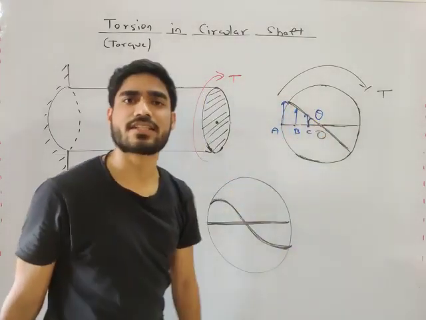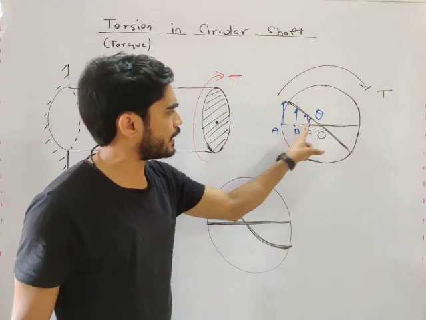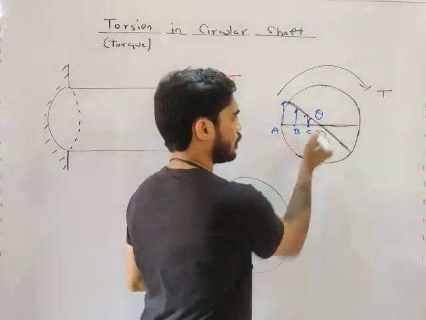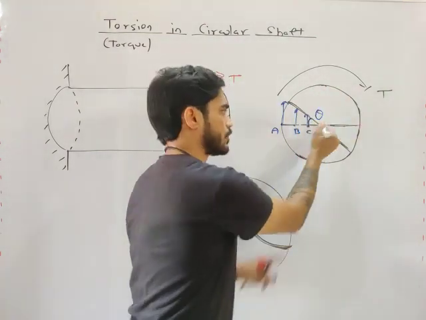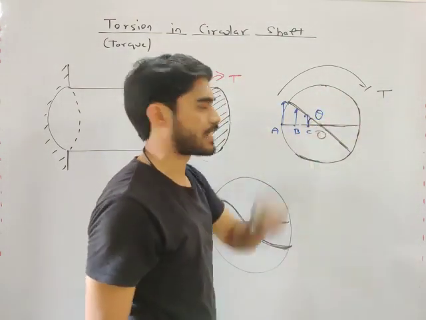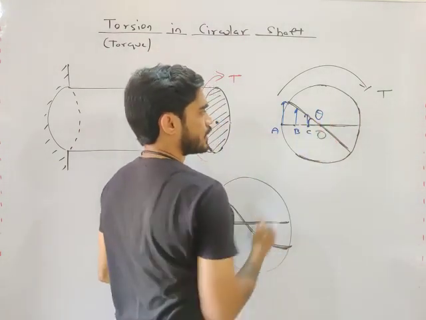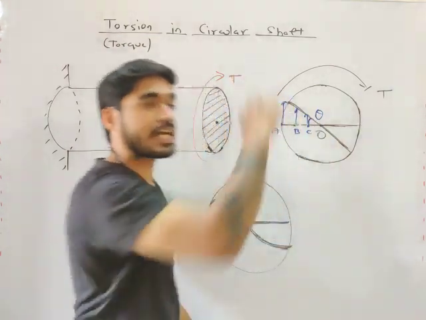How is this deformation distributed, from point A to point O? At point O, what is the deformation? Point O never got deformed because initially it was here, and finally it is also here. So the deformation of the center is 0. And as you move outward, you can see that the deformation varies linearly, my friend.